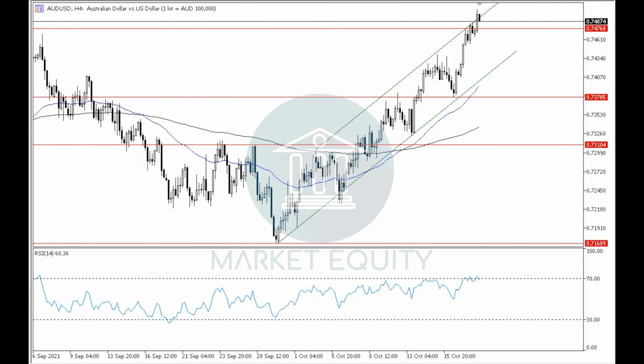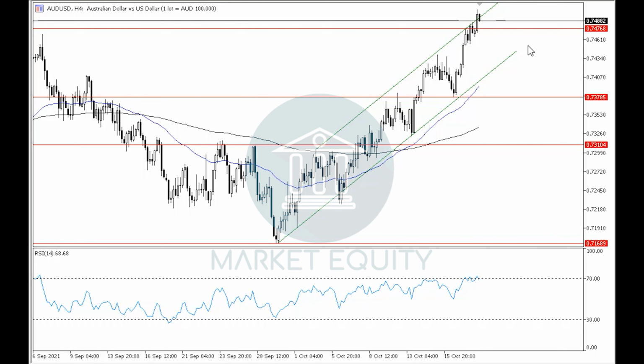If we notice the 4-hour time frame, then we can see that the pair is moving in an uptrend inside an upwards channel, where it is currently being traded around the upper boundary of it in the 4-hour time frame, after breaking upwards to level 0.7475, which was a horizontal resistance level for the pair in the 4-hour time frame, and by holding above this level, it will support the continuity of the current uptrend in the 4-hour time frame.